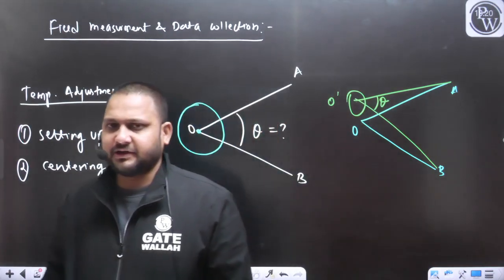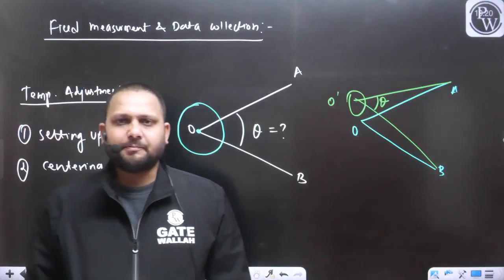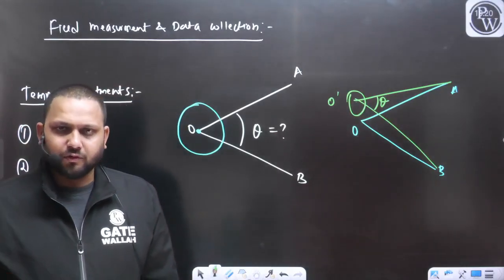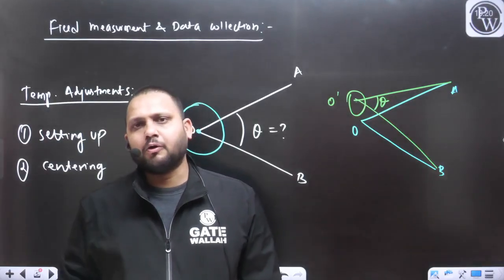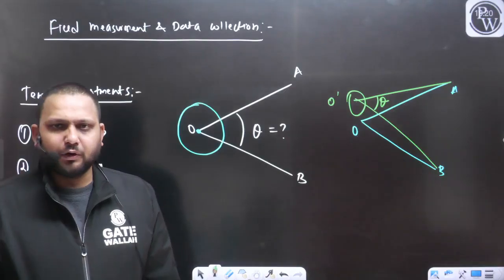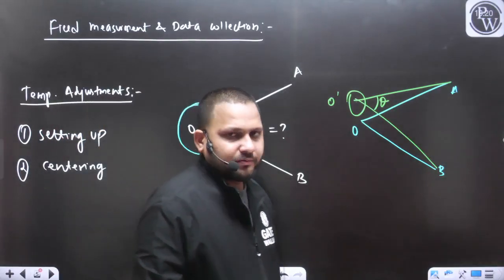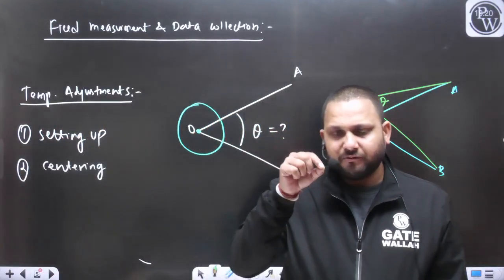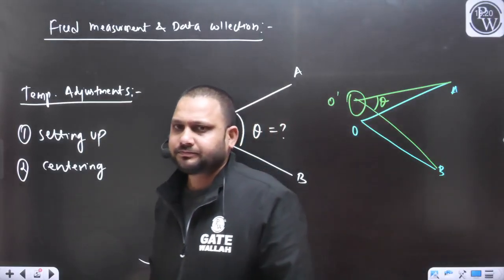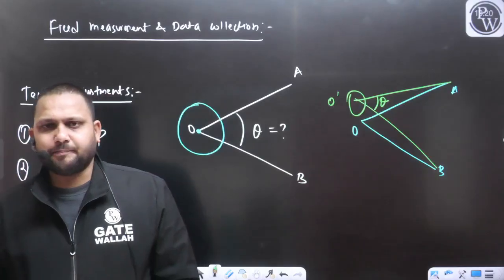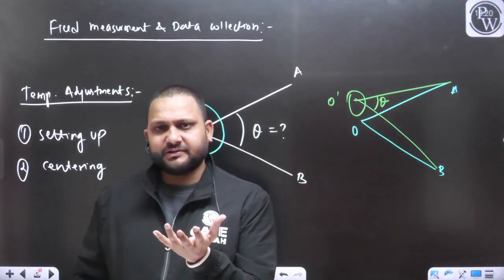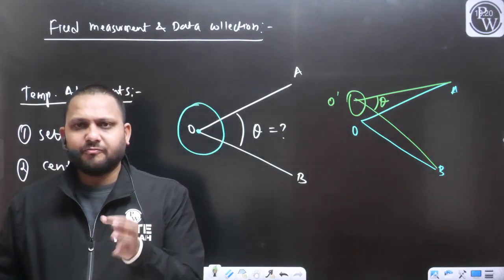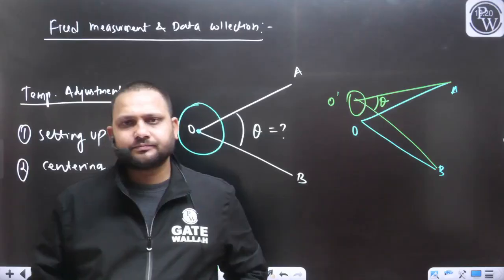Yes, definitely. With the help of the plumb bob: below the compass there will be a hook, and at that hook we can place a plumb bob. Wherever there is a ground station O, we will place a wooden peg.